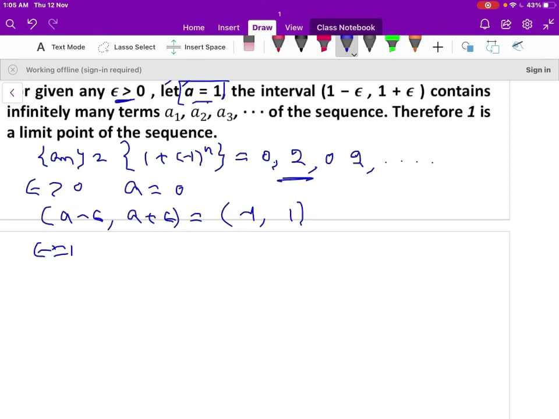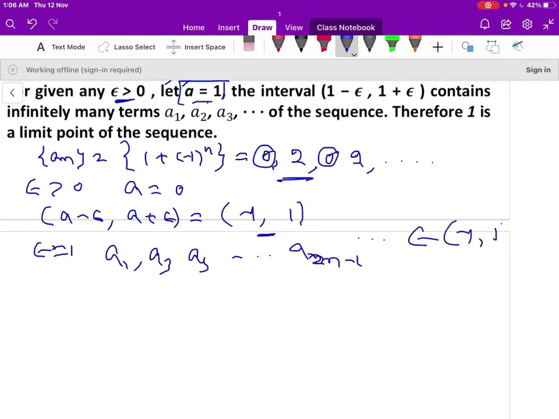For the interval minus 1 comma 1, a1 is 0, inside the interval, but 2 is outside this interval. Again a3 is inside the interval. Here a1, a3, a5 and so on, a2n minus 1 and so on belong to the interval minus 1 comma 1.